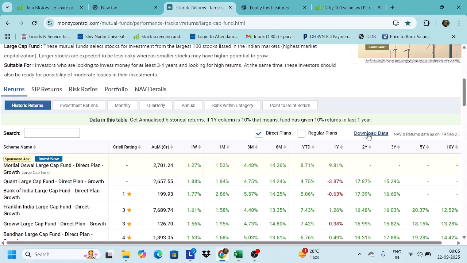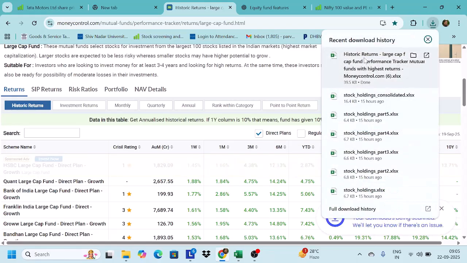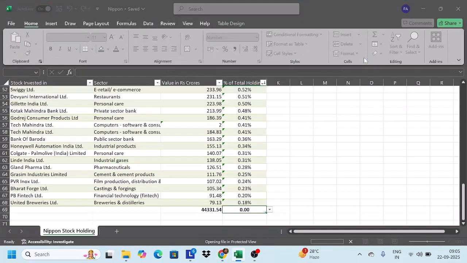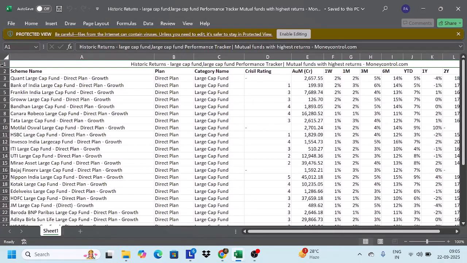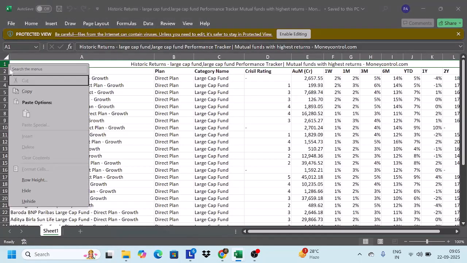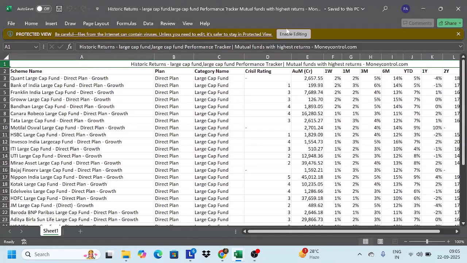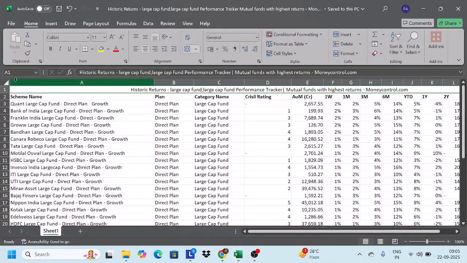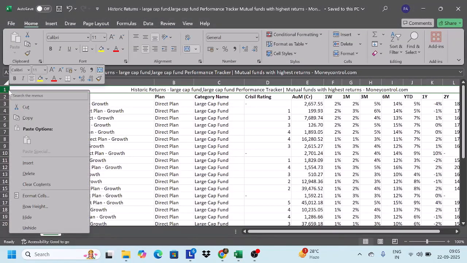So what we do is we download the data. Okay. So we download all the chart and we have this information with us. Okay. So what we did was we actually deleted the first row.